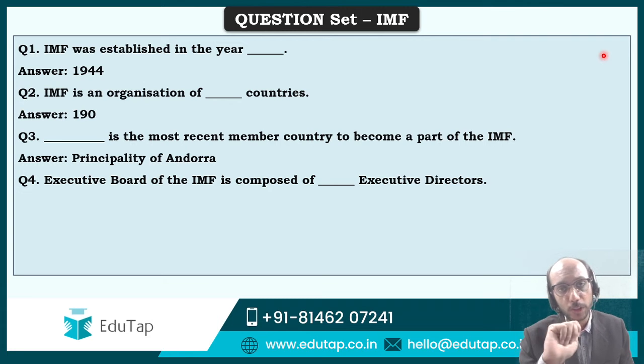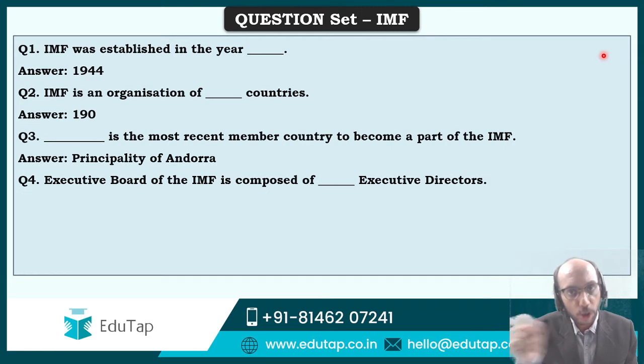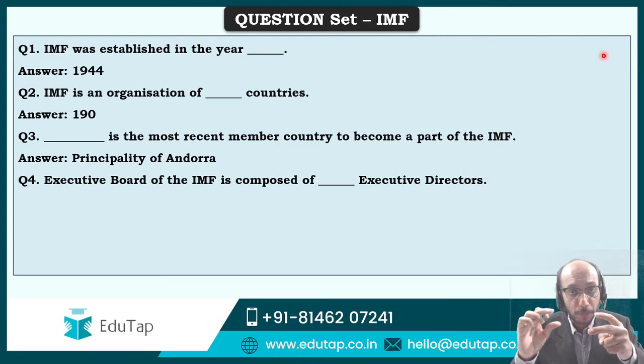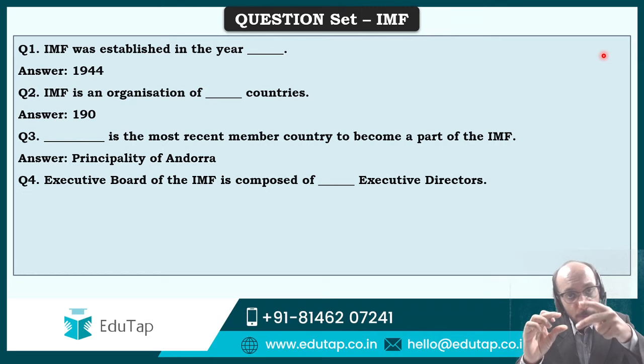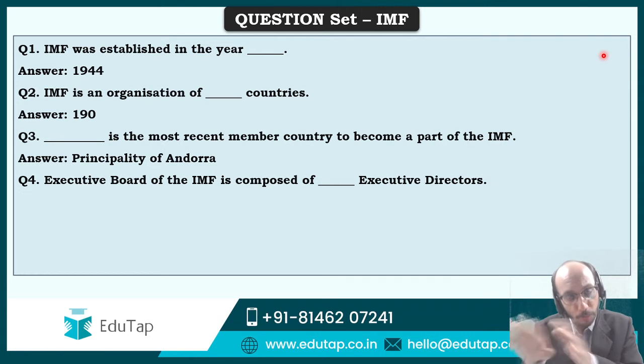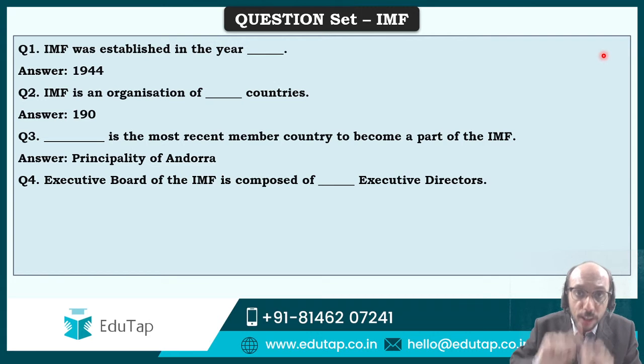I would like to point out over here that there is a board of governors of the IMF, which is the supreme body, the highest decision making body, and it comprises a governor and an alternate governor. Now be very careful that within the board of governors of the IMF, India will send 2 participants. One will be a governor, one will be an alternate governor, but this has got nothing to do with the RBI governor. The finance minister of India is India's governor on the board of governors, and Shaktikanta Das, the governor of the RBI, is the alternate governor. So keep this in mind.